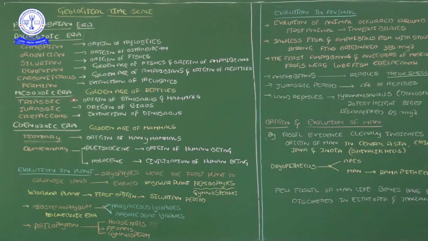Then the Permian time period: extinction of the trilobites. In this era, the first Paleozoic era, the first time period, the Cambrian, the organisms that originated then were extinct at the end of the Paleozoic era. Why are organisms extinct? In these millions of years, several ecological conditions are changed environmentally.